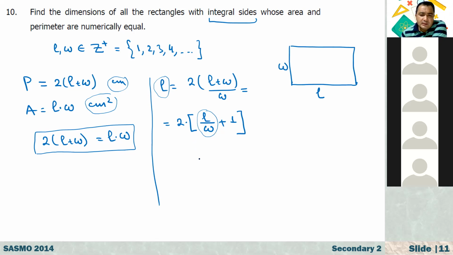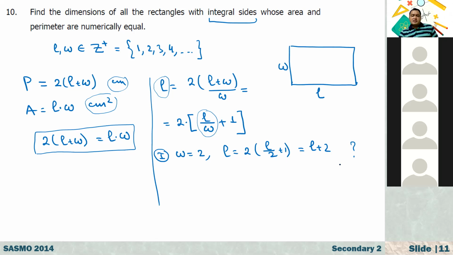The first case: if W is equal to 2, then L will be equal to 2 times L over 2 plus 1, which is equal to L plus 2, right? So if it is 2, is it correct? The L cancels on both sides, so we don't have any solution here. So W is not equal to 2, right?